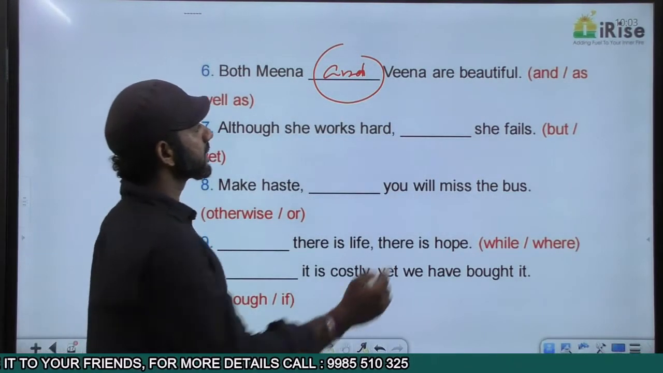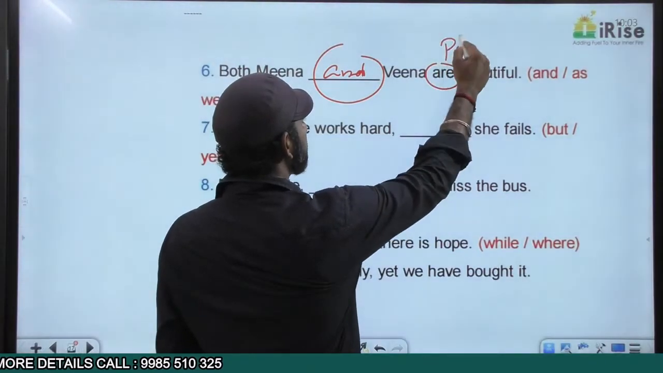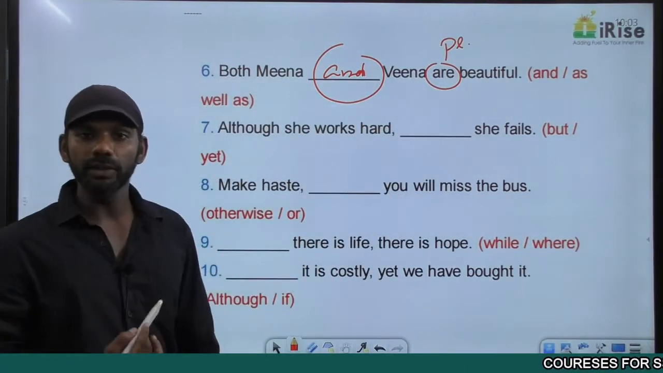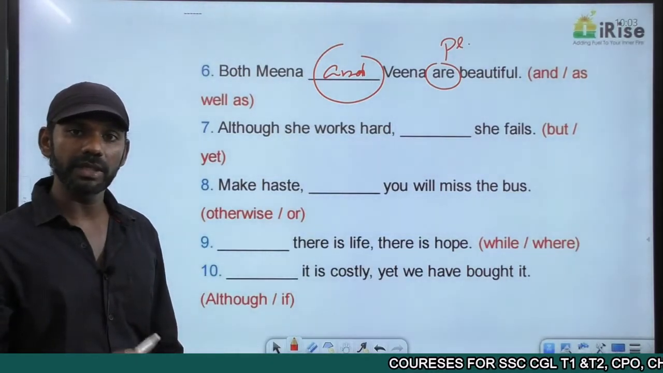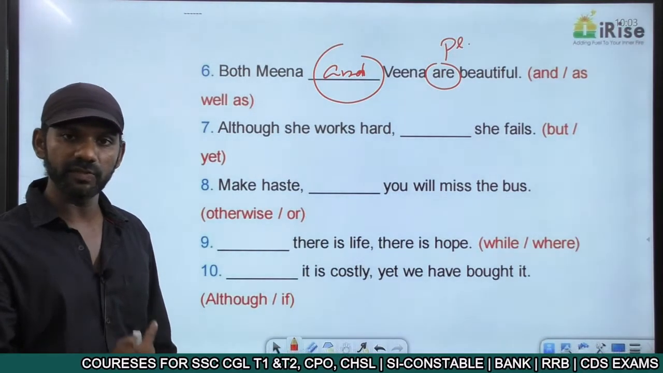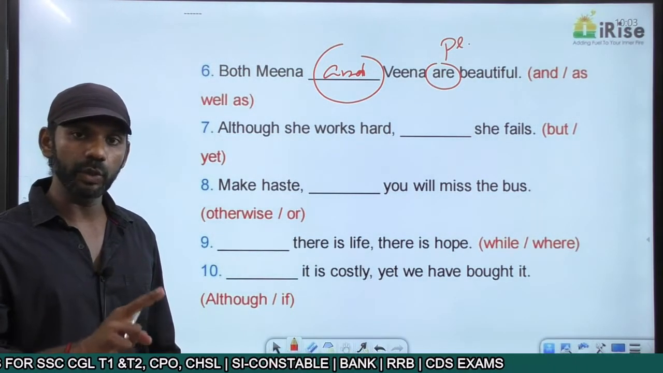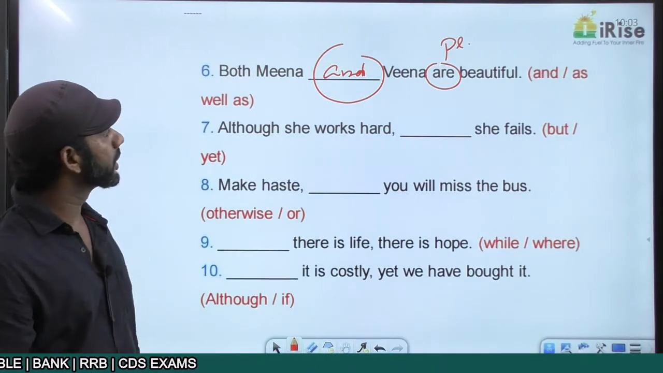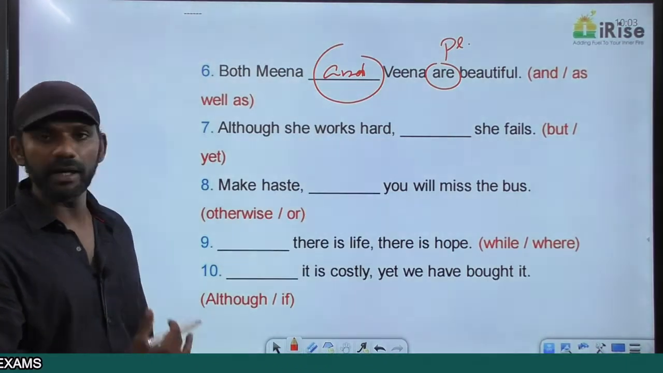The verb in this sentence is are, plural. The verb can be plural only if the subject is plural. It says both. The word both can be used only when there are two entities. We have two persons here. One is Meena, the other one is Veena. Both tells us that there are two entities. Two entities means the subject is plural. The verb must also be plural. Both Meena and Veena are beautiful.